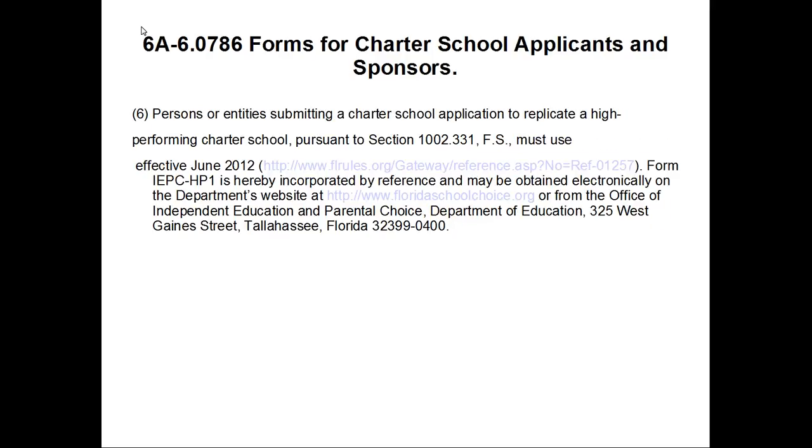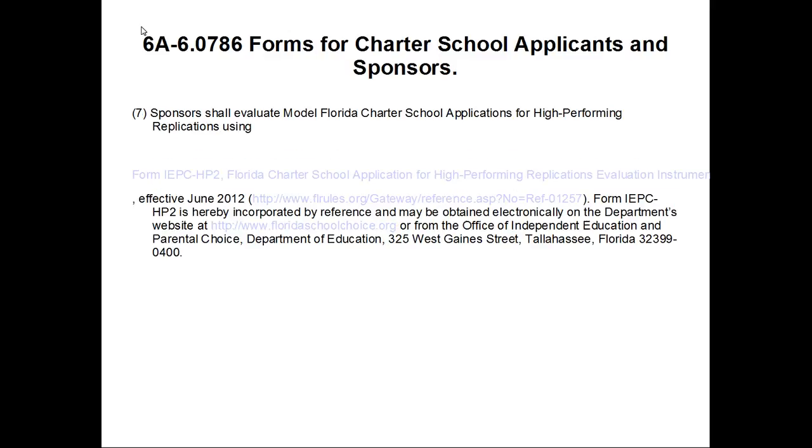Persons and entities submitting a charter school application to replace a high-performing charter school pursuant to Section 1002.331 must use Form IEPC-HP1, effective June 2012. Florida Administrative Rules Gateway reference number is once again 01257. The form IEPC-HP1 is hereby incorporated. The reference may be obtained electronically at the department website www.floridaschoolchoice.org or from the Office of Independent Education and Parental Choice, Department of Education, 325 West Gaines Street, Tallahassee, Florida 32399-0400.